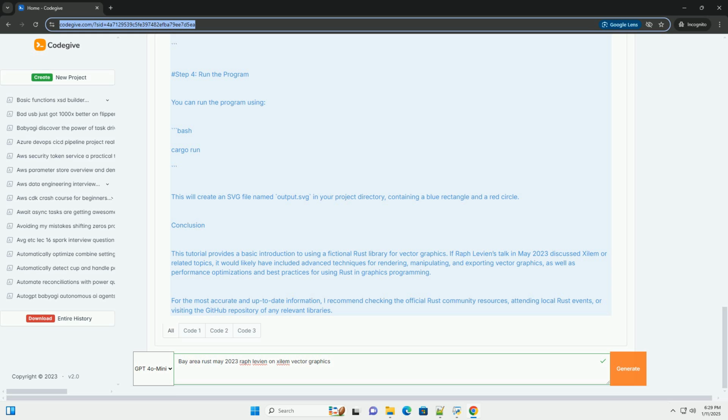First, ensure you have Rust installed. If you don't have it yet, you can install Rust using rustup, https://rustup.rs. Step 1, create a new Rust project. Step 2, add dependencies. In your Cargo.toml, add the fictional Xilem library. Step 3, code example. Here's a simple example demonstrating how to use the Xilem library to create a vector graphic.